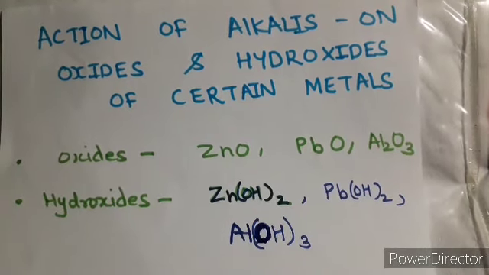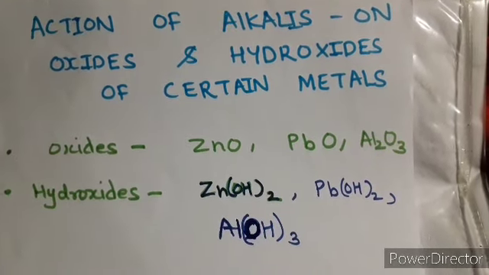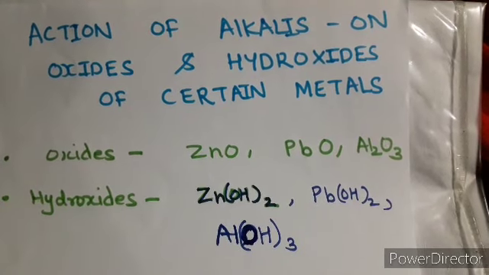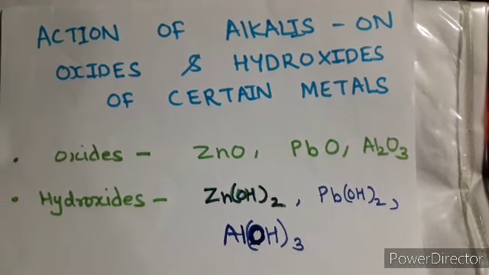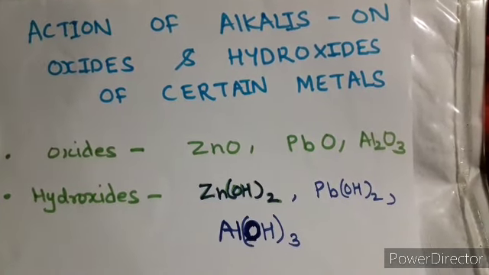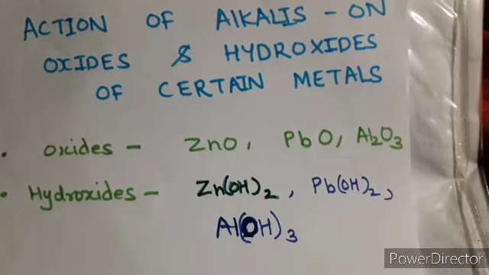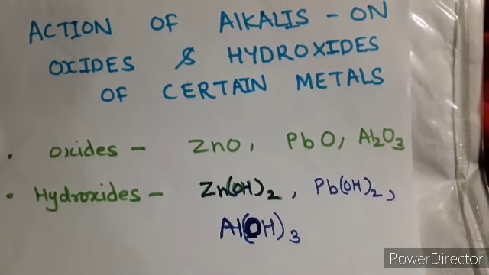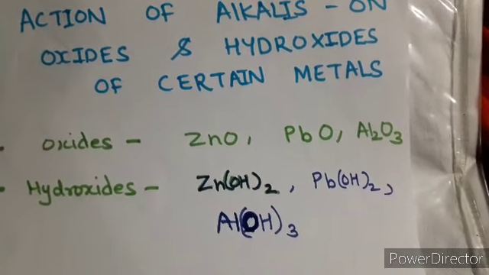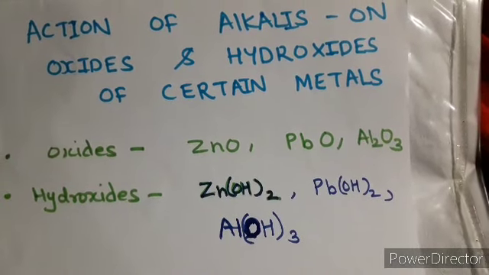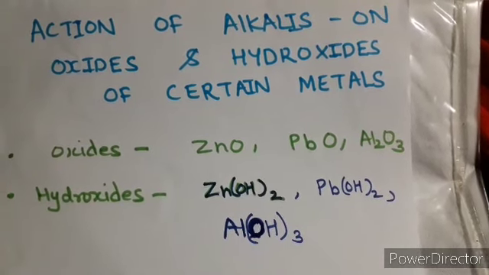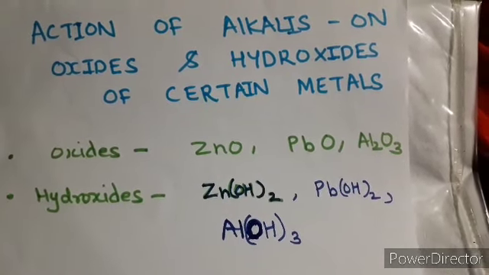Now this is the new portion, in which we will study the actions of alkalis on oxides and hydroxides of certain metals. We have seen previously that the metals we discussed were zinc, lead and aluminium. Here also we have to see these particular metals, but their oxides as well as their hydroxides. And the base which you have to use is either NaOH or KOH. You have to keep this in mind, right?